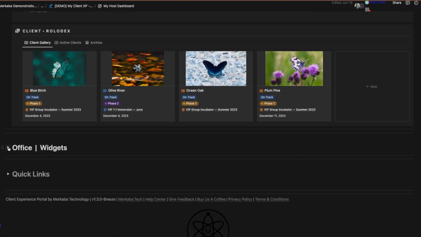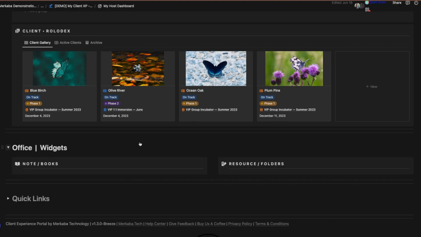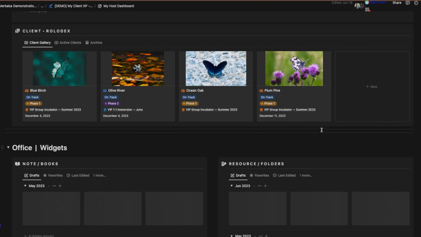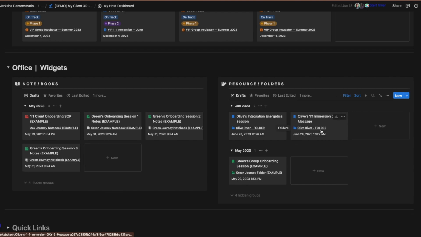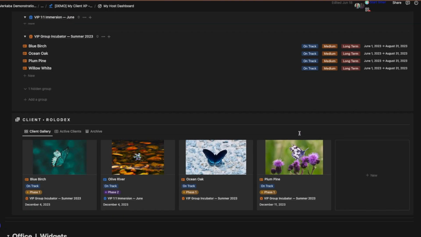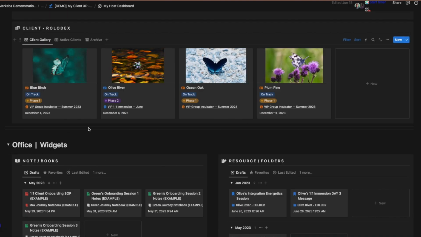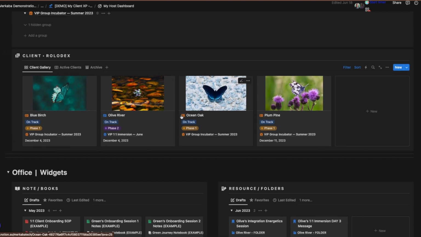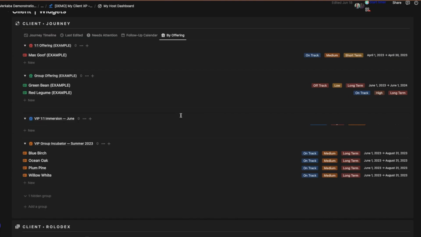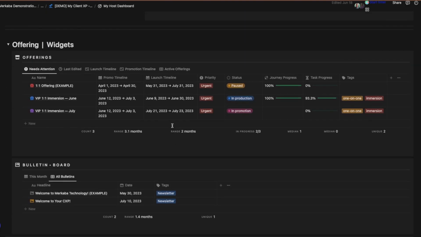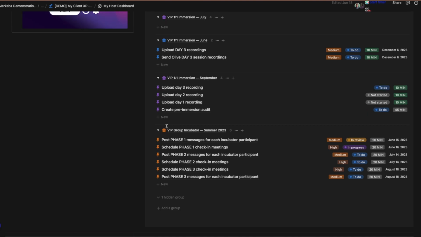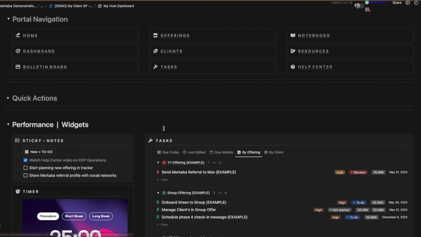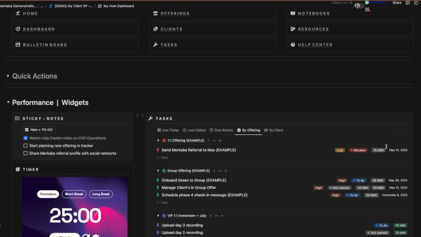Another thing that I have on my dashboard is my notes and my resources. That's all on one dashboard, so I can see everything. And all of this is editable, which we will talk about in customization, which is one of the next points that's coming up, of how I could customize these dashboards to whatever is my particular workflow, which is the most important thing. This works for me.